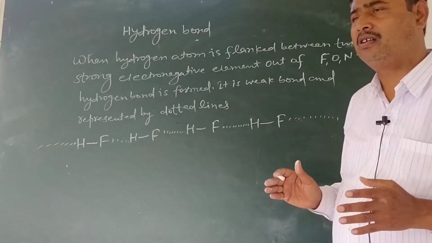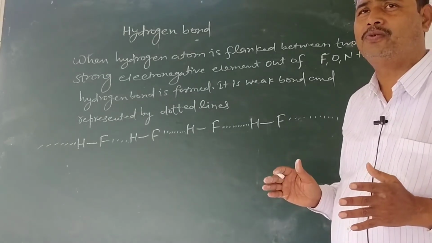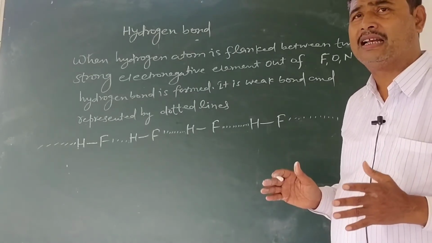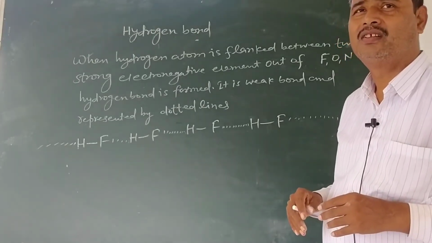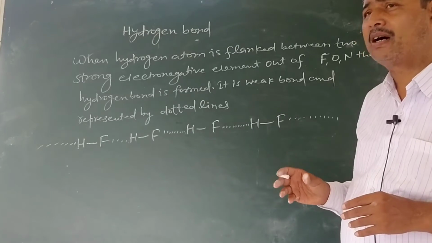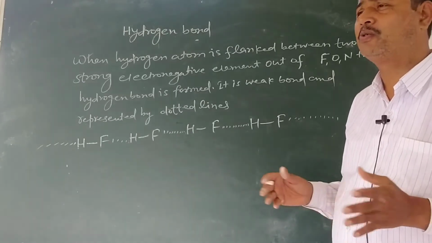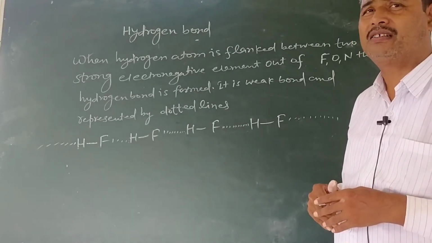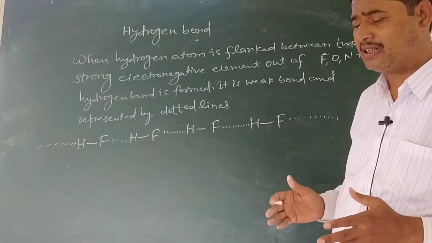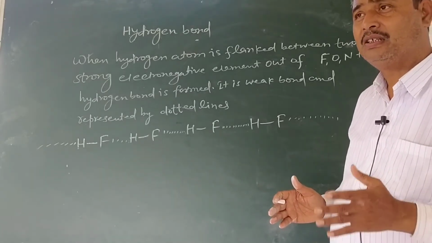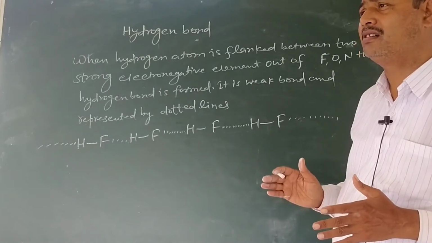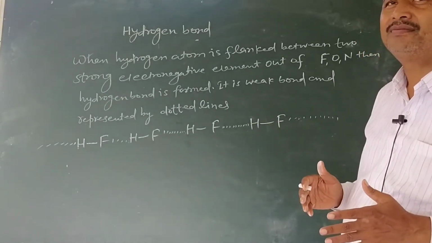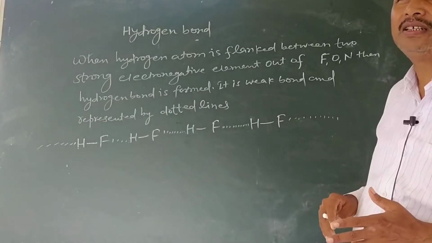I hope you have read about RNA and DNA in high school biology. The helical form of DNA is due to formation of hydrogen bond. One thread of nucleotide forms hydrogen bond with the other thread of nucleotide.